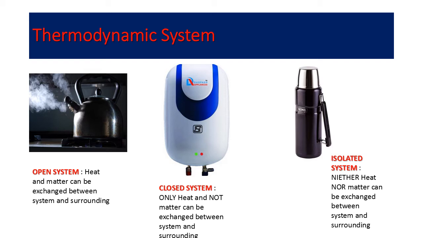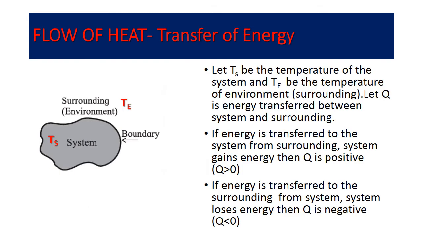Third, isolated system. The best example is a thermos flask. If you take into consideration the ideal thermos flask, it neither exchanges heat nor matter between the system and the surrounding. We will learn the concept of flow of heat, that is the transfer of energy.